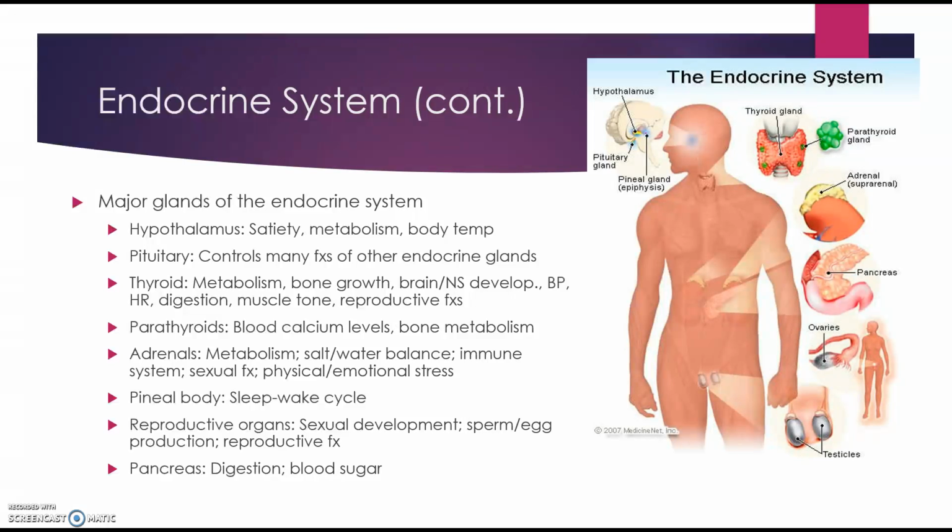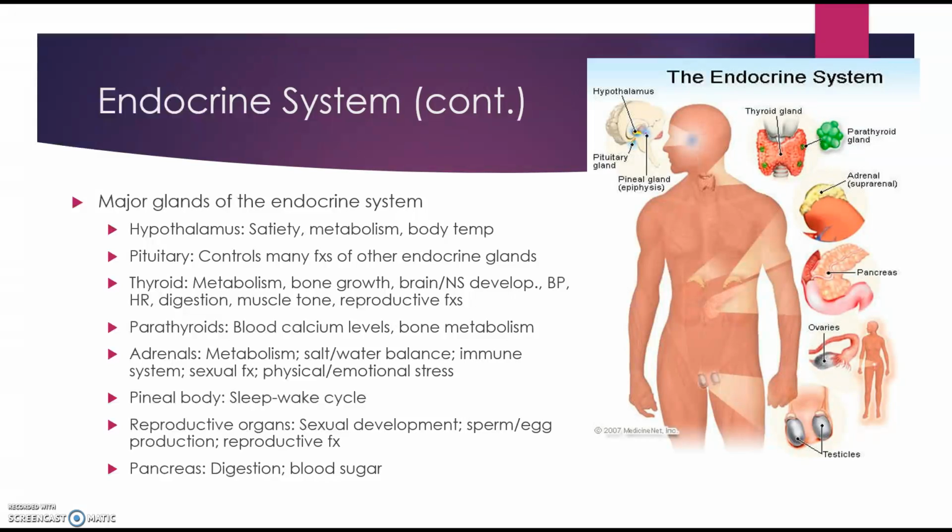The reproductive glands, the testes and the ovaries, secrete hormones called androgens. That's in the male, androgens. And the hormones affect male characteristics, sexual development, growth of facial hair, etc., as well as sperm production.